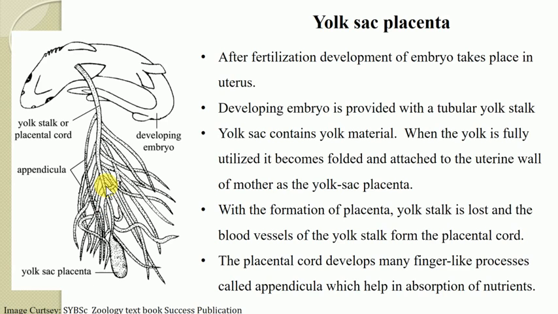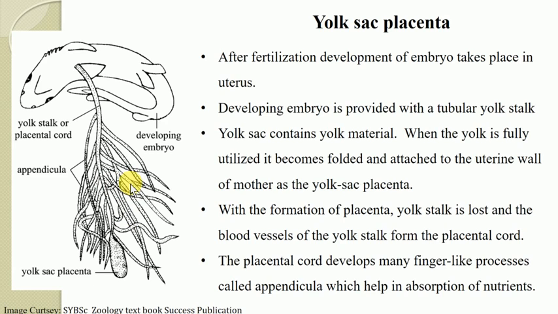The distribution of the appendicula in the placental cord varies in different regions, and the appendicula help in the absorption of nutrients secreted from the uterine wall of the mother itself.